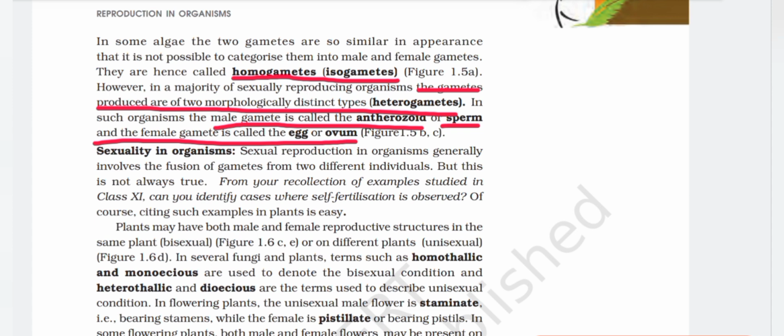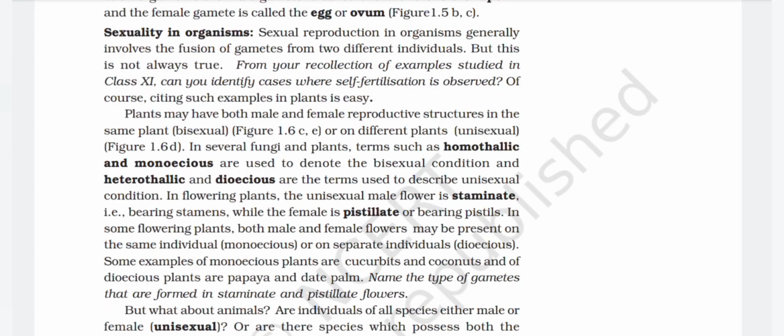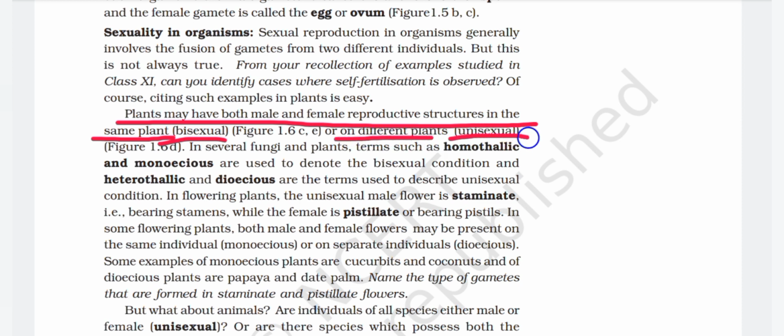Sexuality in organisms. Sexual reproduction in organisms generally involves the fusion of gametes from two different individuals, but this is not always true. From your recollection of examples studied in class 11th, can you identify cases where self-fertilization is observed? Of course, citing such examples in plants is easy. Plants may have both male and female reproductive structures in the same plant, bisexual, Figure 1.6 C and E, or on different plants, that is unisexual, Figure 1.6 D.